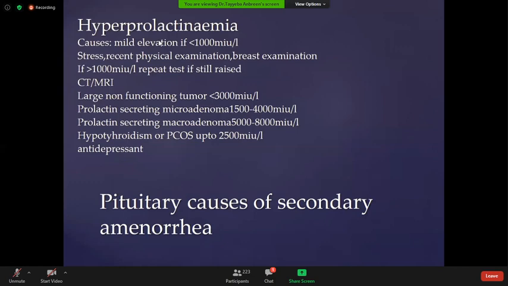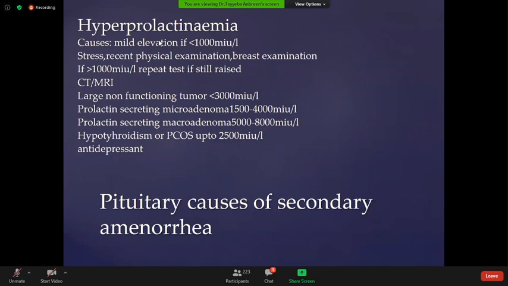At a raised level, there's a chance that the patient has non-functioning tumors, microadenoma or macroadenoma. If there's a large non-functioning tumor, this tumor has no hormonal effect, it's just causing a pressure effect. So there's a chance the patient has a serum prolactin level of less than 3,000.